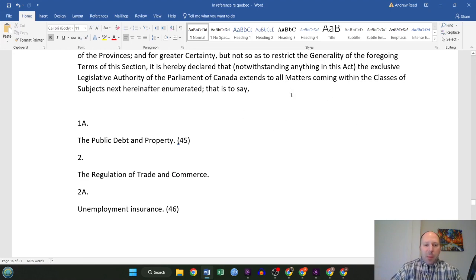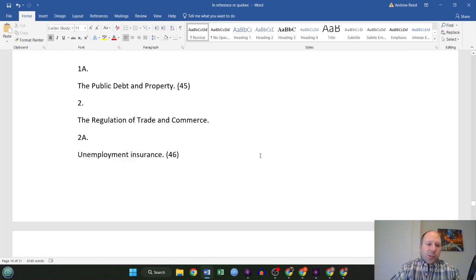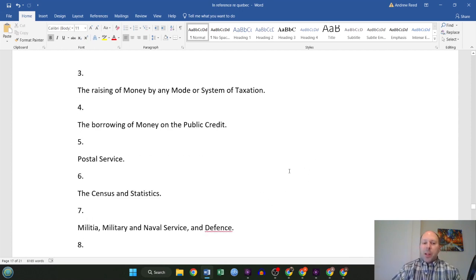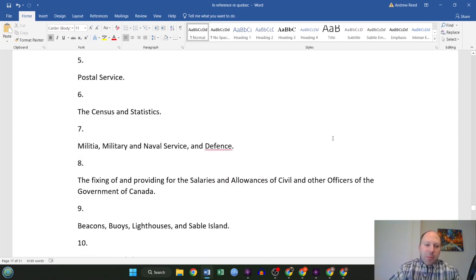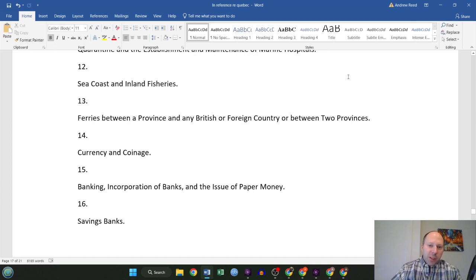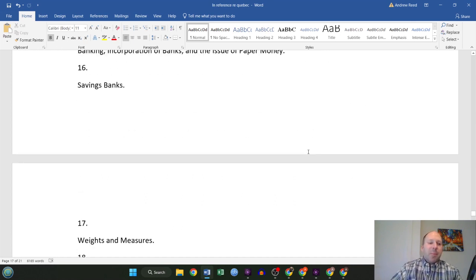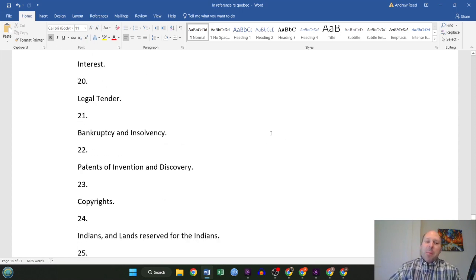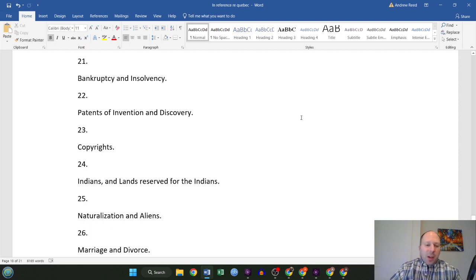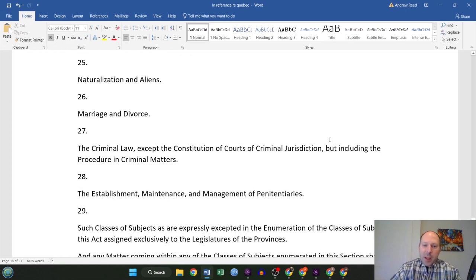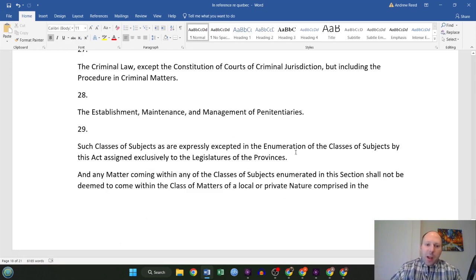So we're looking at public debt and property here in section 91, regulation of trade and commerce, unemployment insurance, raising of money, taxing, borrowing of money on public credit, postal service, census and statistics, militia, army, defense, fixing of salaries for civil officers, beacons, buoys, lighthouses, navigation and shipping, marine hospitals, seacoast and fisheries, ferries between provinces and between territories, currency, banking, savings banks, weights and measures, bills of exchange, promissory notes, currency basically, interest, legal tender, bankruptcy, patents, copyrights, Indians, lands reserved for Indians, that's their wording, naturalization and aliens, marriage and divorce, criminal law and procedure, prisons, and